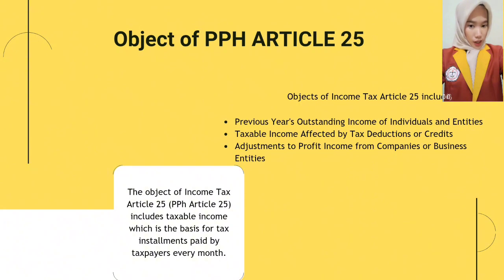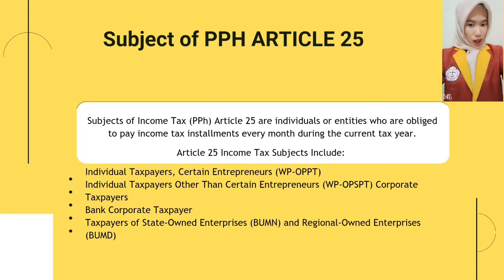Reporting in the annual SPT: all installments of PPH Article 25 paid during the current year must be accumulated and included in the annual SPT report as a deduction from the tax payable. Supporting documents: proof of monthly deposit or proof of withholding of income tax Article 25 installments also needs to be kept as proof of payment if verification is required. Object of PPH Article 25: the previous year's outstanding income of individuals and entities, taxable income affected by tax deductions or credits.